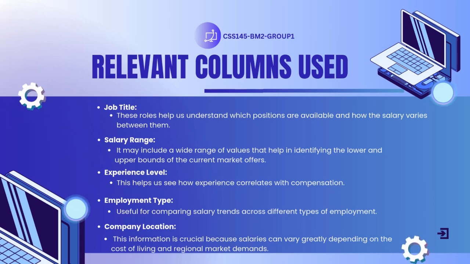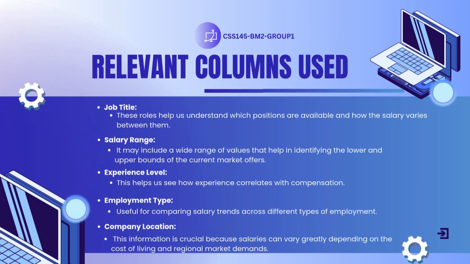Although stored as a numeric value, this column represents the compensation offered for the job. By printing the minimum, maximum, and mean salary, we get an idea of the overall salary distribution in the dataset. It may include a wide range of values that help in identifying the lower and upper bounds of the current market offers.